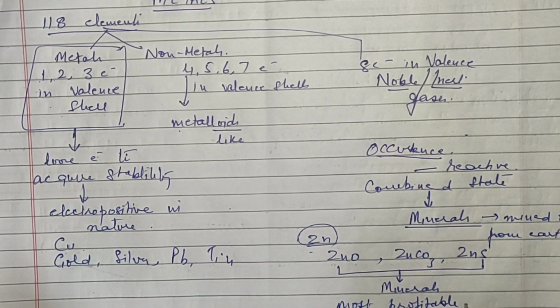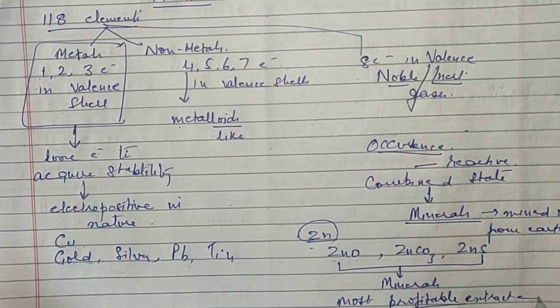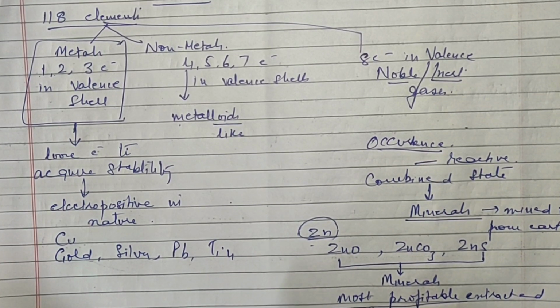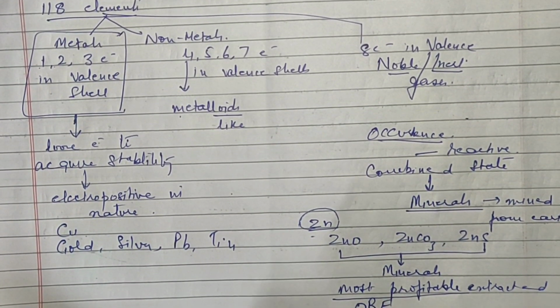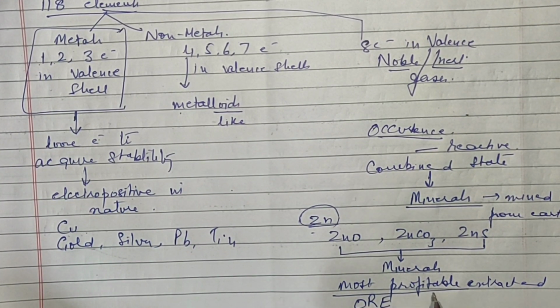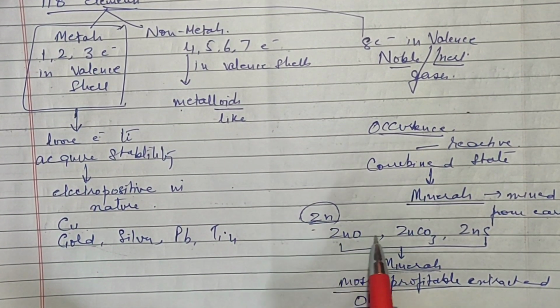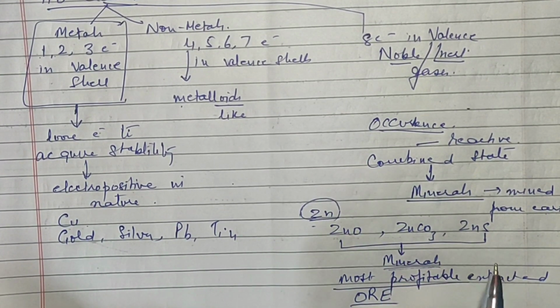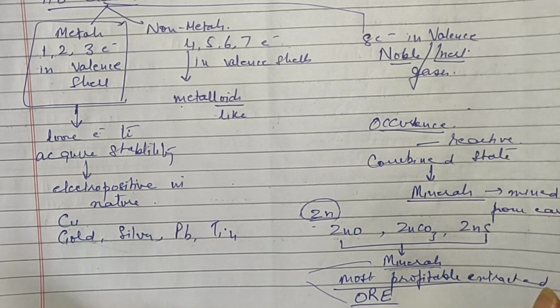Now that mineral out of which the metal can be most profitably extracted, that is known as ore. Ore. What is an ore? Ore is a mineral from which the metal can be most profitably extracted. And what is a mineral? Mineral is a combined state of any metal. Are minerals and ores the same? No, they are not the same.